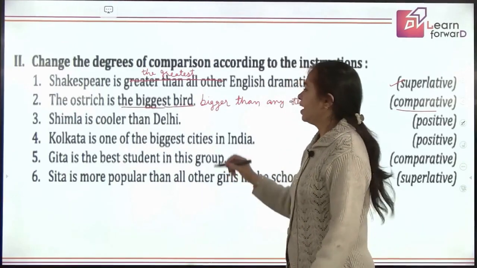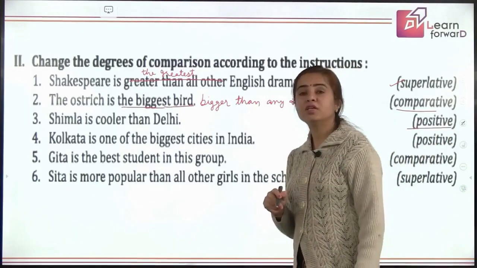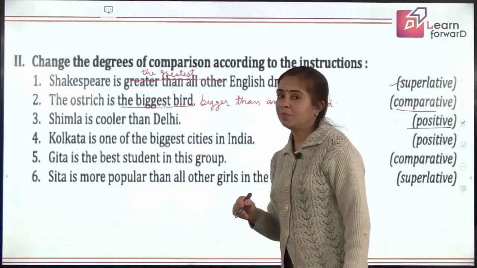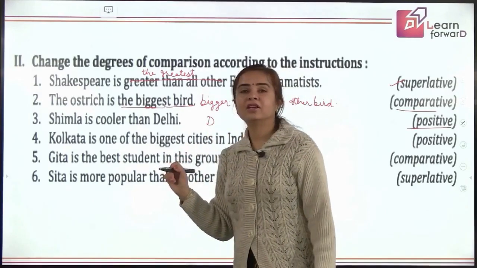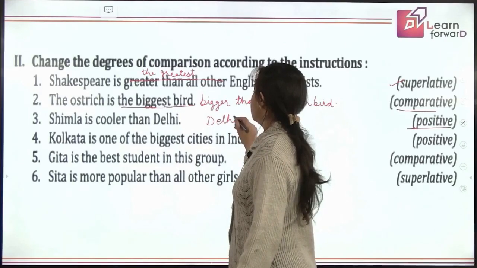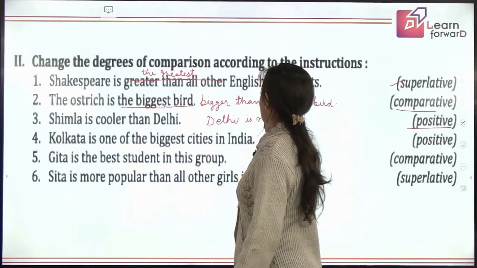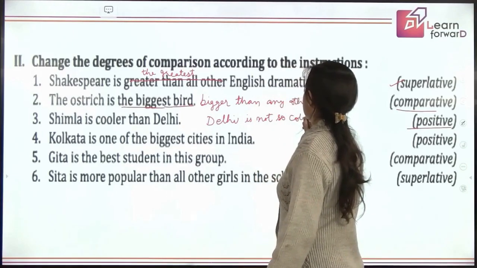Right? Next, Shimla is cooler than Delhi. You have to use positive degree. That means we'll be using here comparison of inferiority, and we will say Delhi is not so cold or as cold, both are correct.